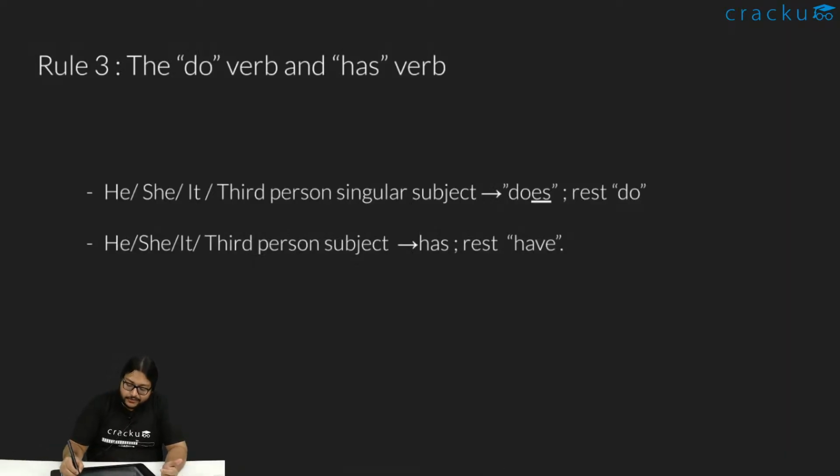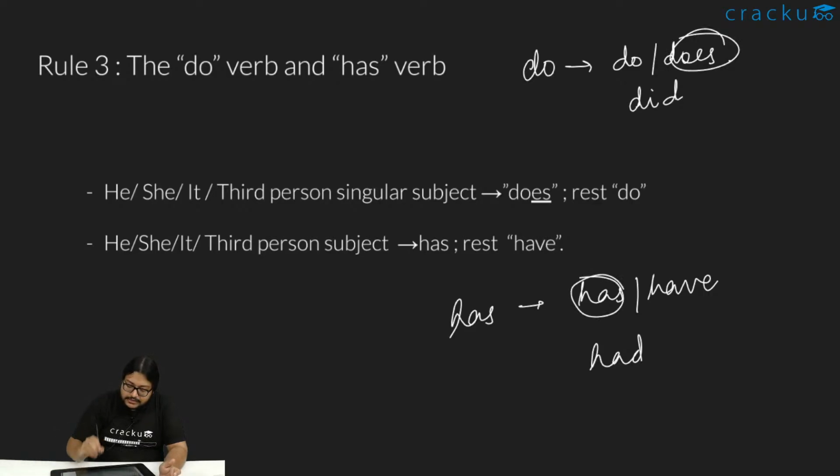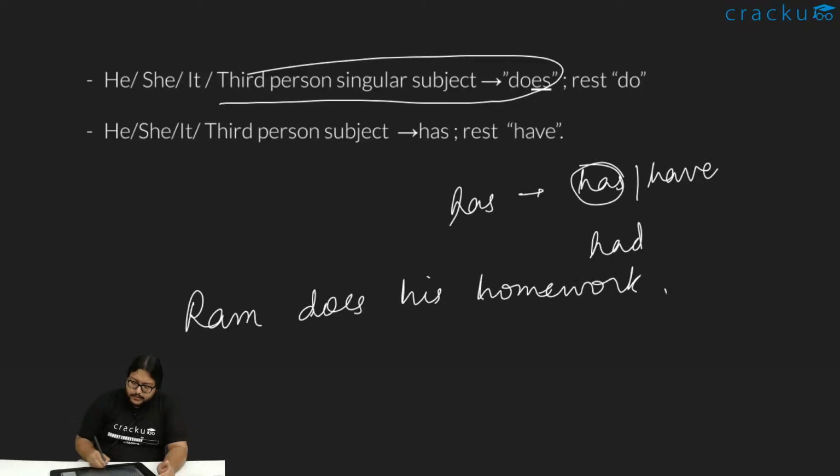The do verb and the has verb. The do verb is essentially do, does, and for the past form it's did. Similarly, has verb has and have, and the past form is had. So this is also simple. Does and has are used for singulars. Third person singular will use a does. Like Ram does his homework. You know, Ram, third person singular, it takes a does.